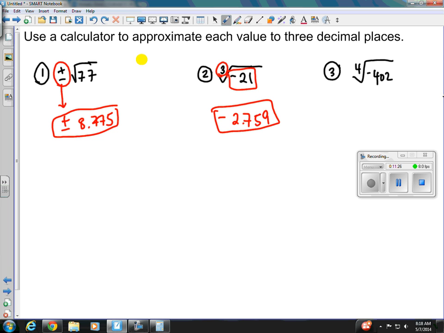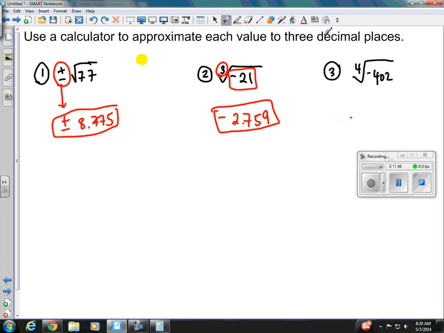And our last one has the fourth root of a negative 402. So we check our radicand. It's negative 402. And our index is an even number.